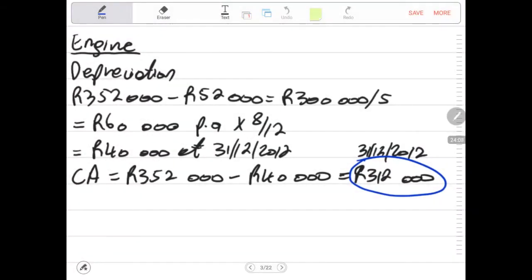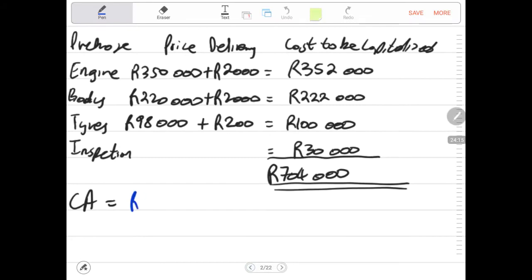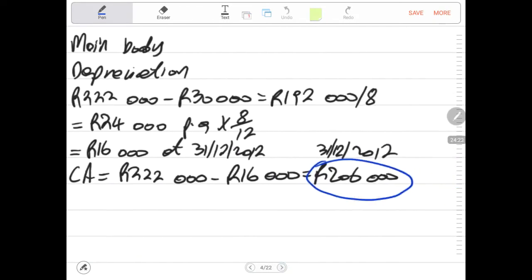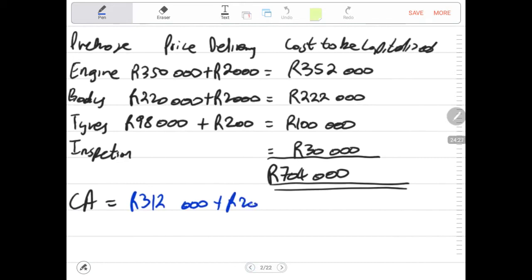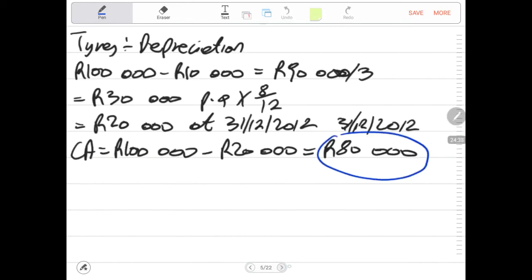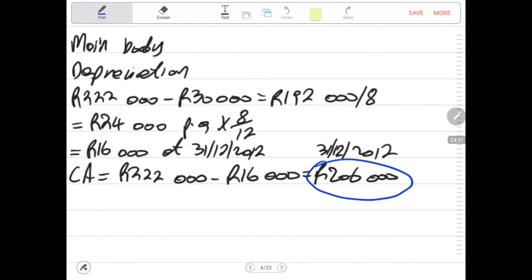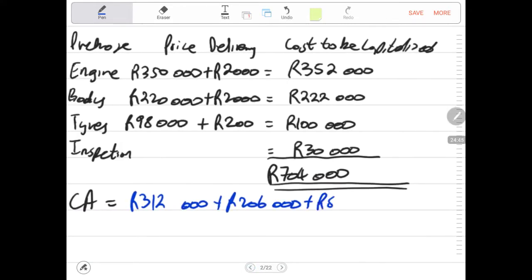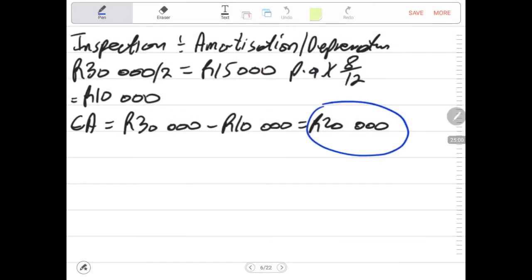So now I'll be adding all these figures separately. We have this carrying amount 312,000, plus 206,000, plus 80,000, then plus 20,000, which is the inspection.